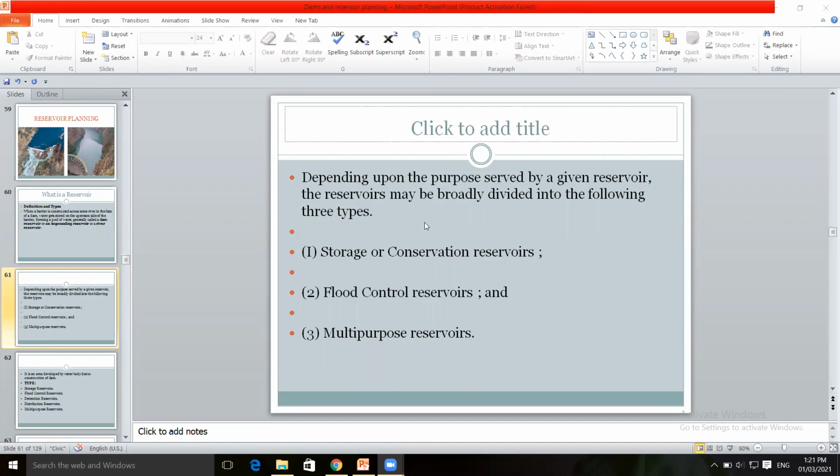Similarly, there are different types of reservoirs based on the purpose served by the given reservoir. For which purpose the reservoir is to be constructed, depending upon that, the types of reservoirs are classified. There are three types: storage or conservation reservoirs, flood control reservoirs, and multi-purpose reservoirs.